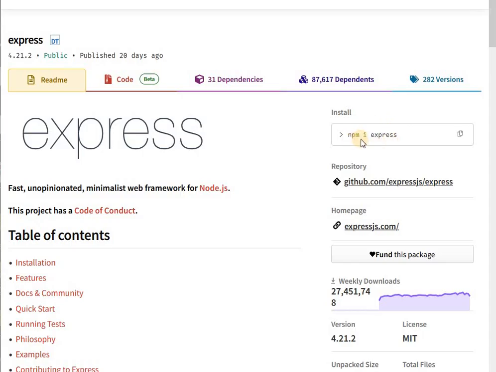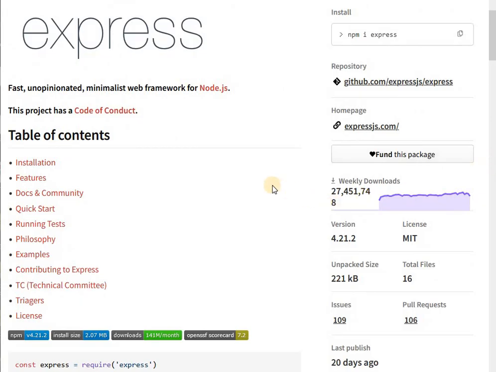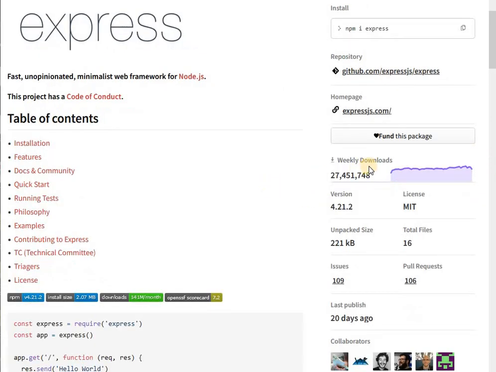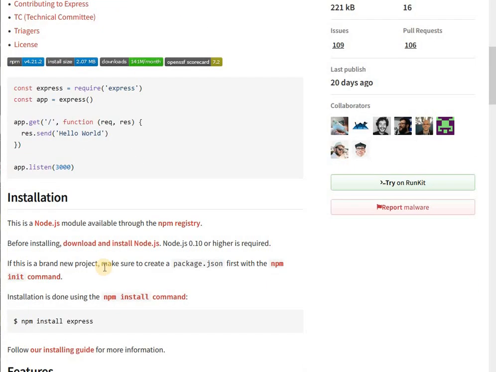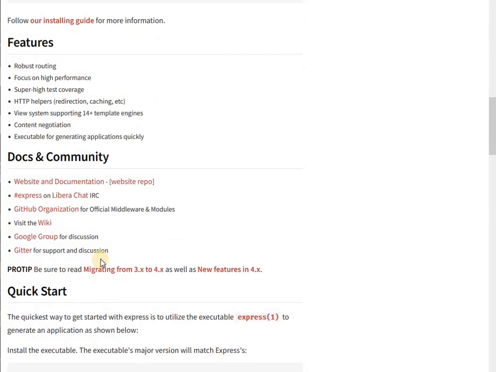Or to uninstall, you can say npm uninstall express and the name of the package. It's quite simple. And here we see the weekly downloads. So 27 million, and the version and the documentation of it.